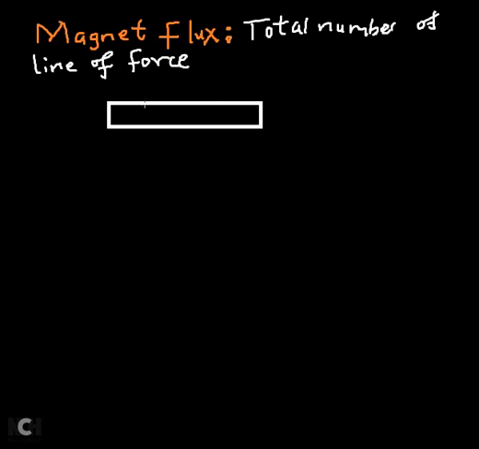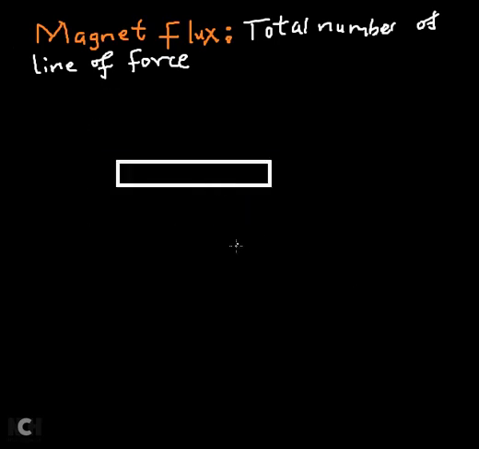that is measured around the area of a magnet. So if I count the number of lines of force around the area of a magnet, that will give me the magnetic flux. The symbol for magnetic flux is phi, and the SI unit is Weber. The SI unit of magnetic flux is Weber. Please take note of that. All right. So the number of lines I count around a magnet will tell me the magnetic flux of that particular magnet.